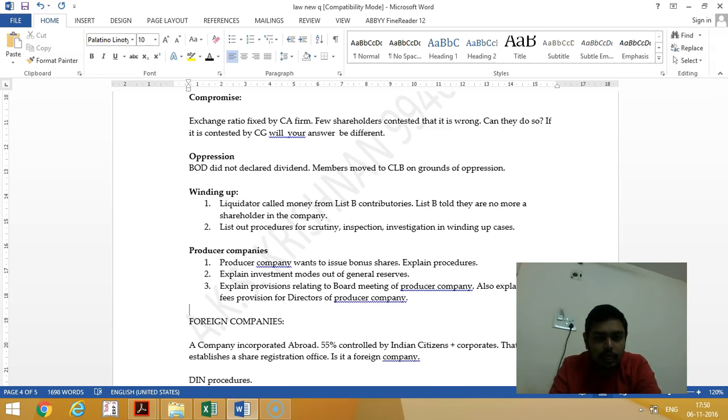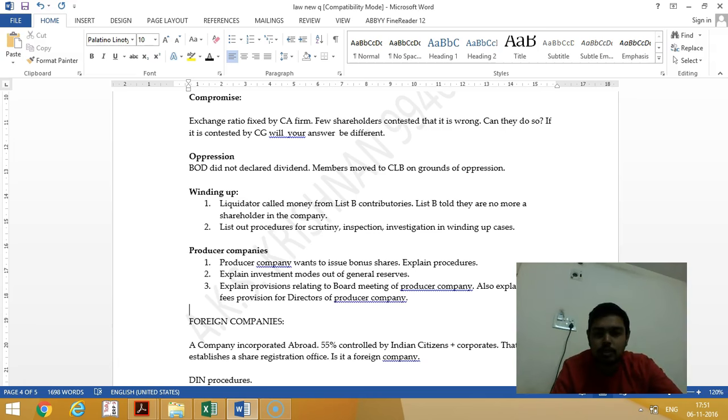Next, winding up. Liquidator called for money from list B contributories. List B says that they are no more shareholders. Why should they pay like that? See, in contributory there are 2 types, list A contributory and list B contributory. List B contributory is like this. The past members who sold the shares to the present members in the last 1 year, and the present members become insolvent or untraceable, then the liquidator has a right to collect the money from the past members who sold their shares in the last 1 year. So in this question, the list B contributories have to pay the money.